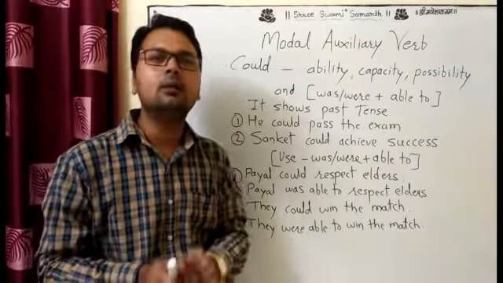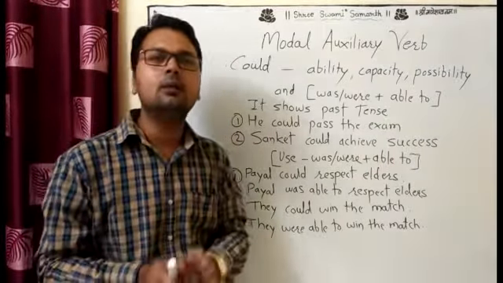What shows the past tense? Could shows the past tense. Now we take the example. He could pass the exam. See the example. Then the Sanket could achieve success.